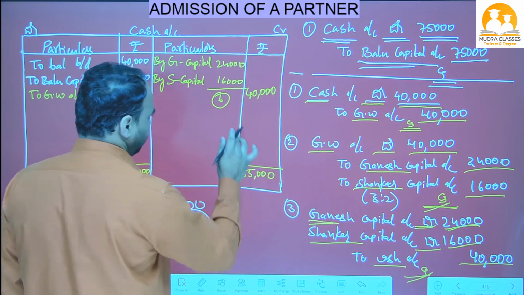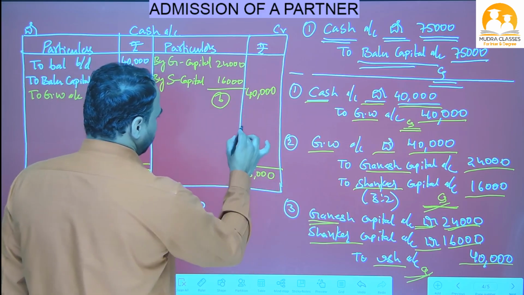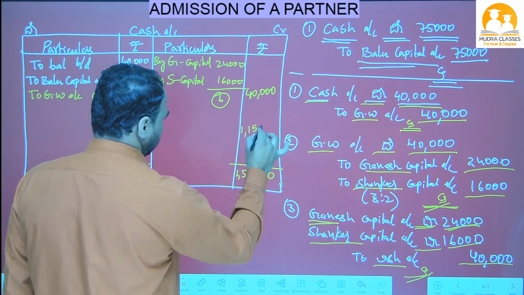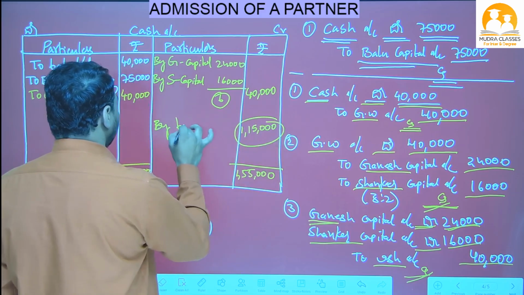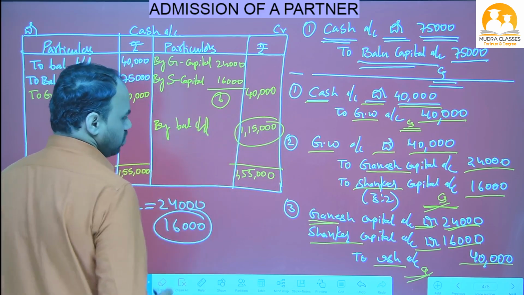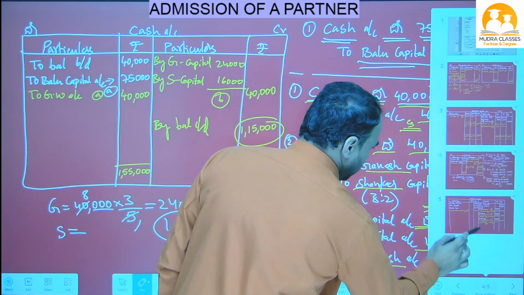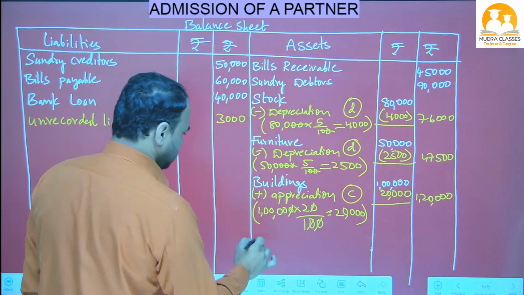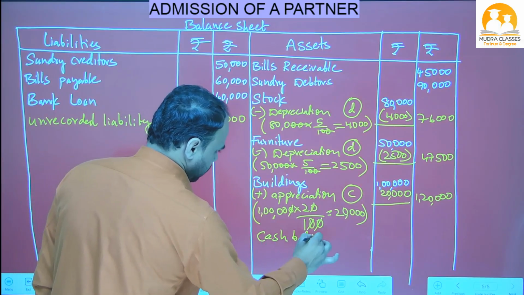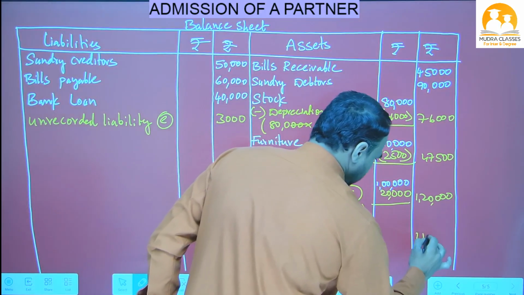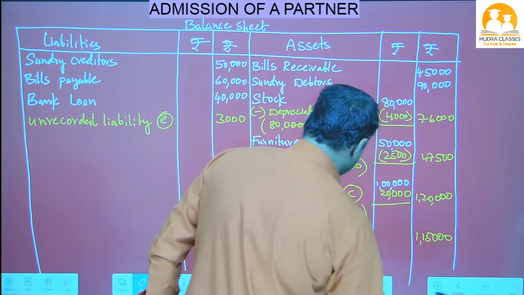From this 1,55,000 do minus 40,000, so we get 1,15,000. This is called the closing balance, by balance carried down. This closing balance we have to write in the balance sheet, on the asset side: cash balance 1,15,000. Okay, with this all items are completed, Nana.